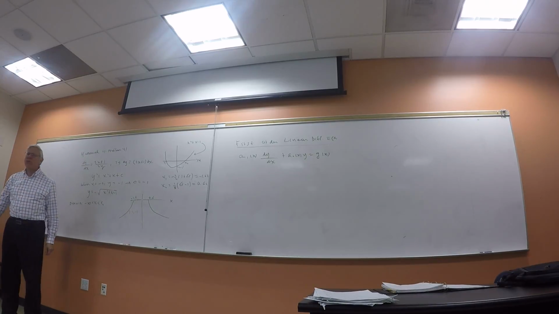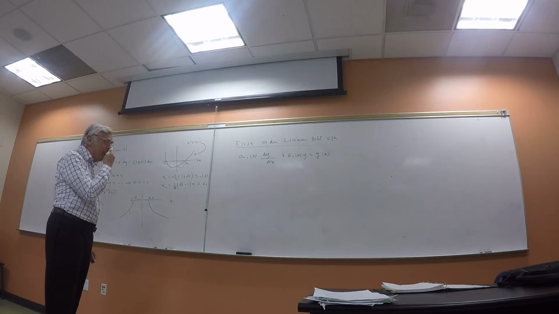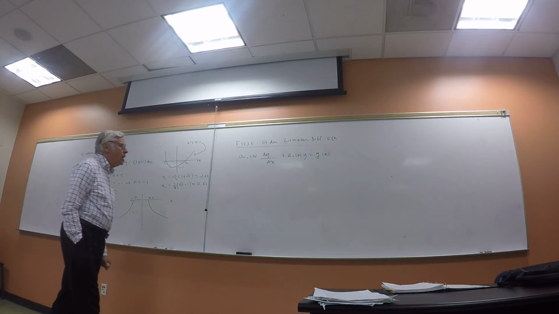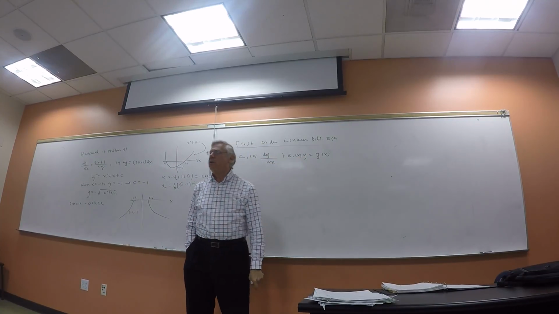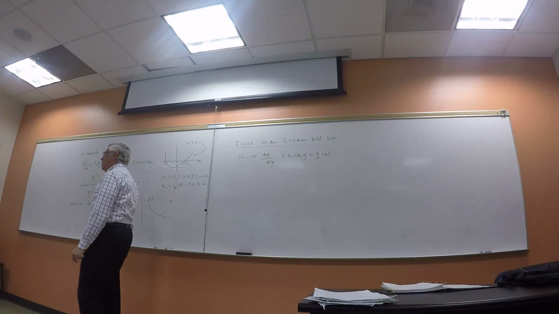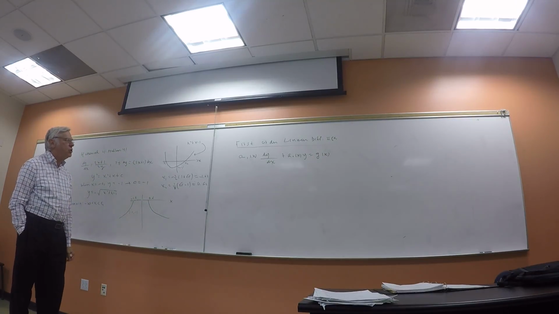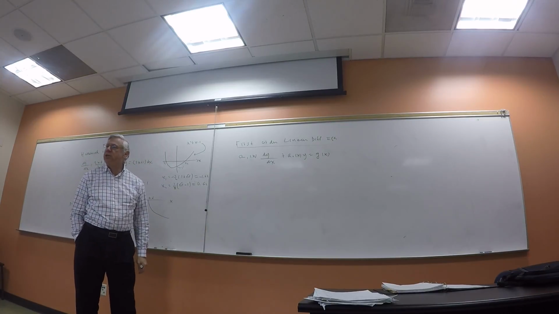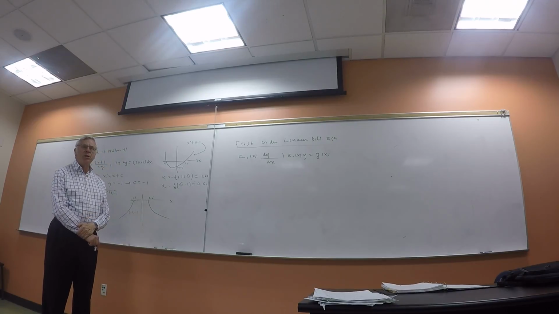It's first order because it only contains the first derivative of y with respect to x. And it's linear because it only contains linear combinations of y and its derivative. But the functions a1 of x, a0 of x, and g of x can be anything. Okay? x cubed, sine x, anything. Okay? And what's going to be amazing is I'm going to show you that this equation, in principle, can always be integrated. You always can solve it, which is pretty interesting, given the fact it has variable coefficients.